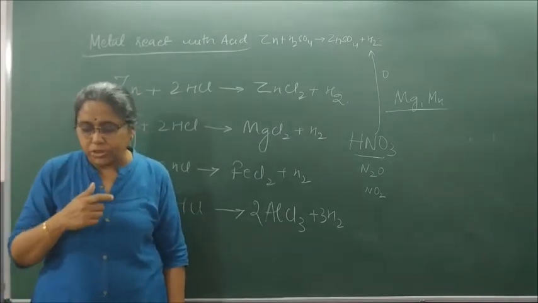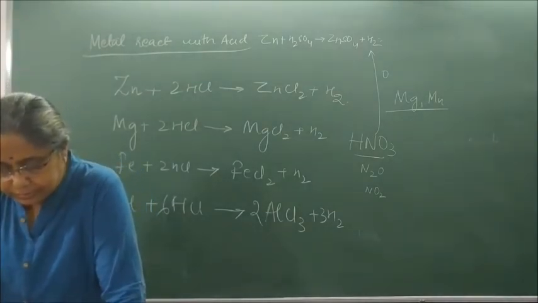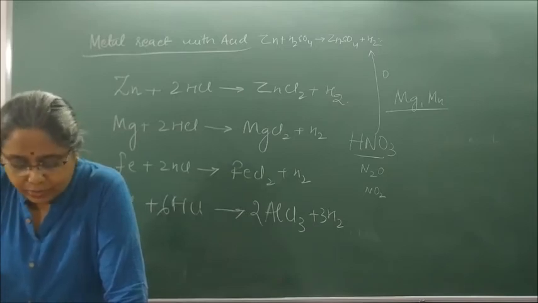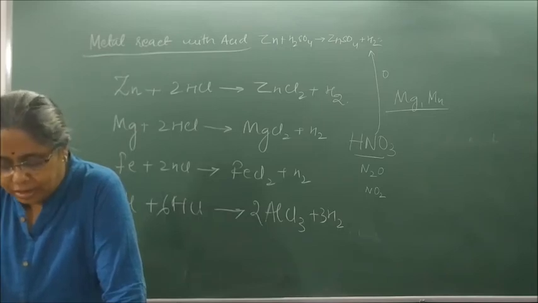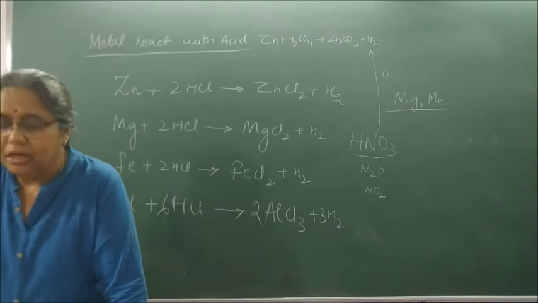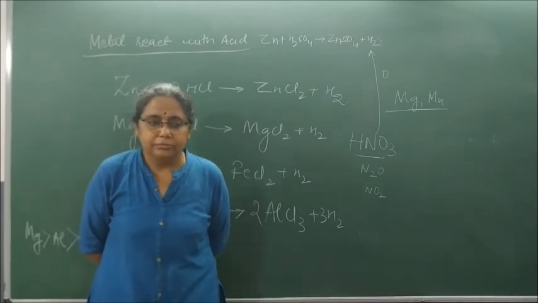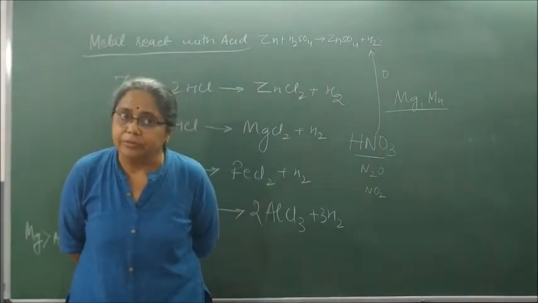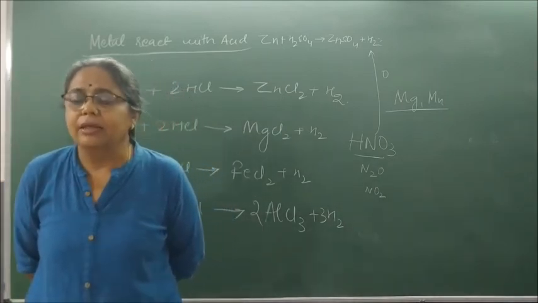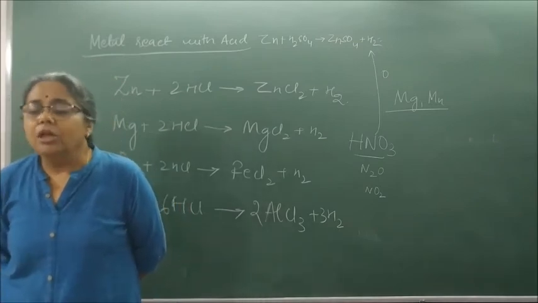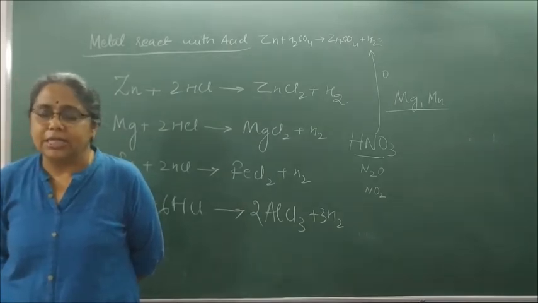Please write next question. Name the metal which does not react with HCl to liberate hydrogen gas. Which is the metal? Copper. Copper is the metal which does not react with dilute HCl because neither is there formation of bubbles nor does the temperature change. So copper does not react with dilute HCl at all.